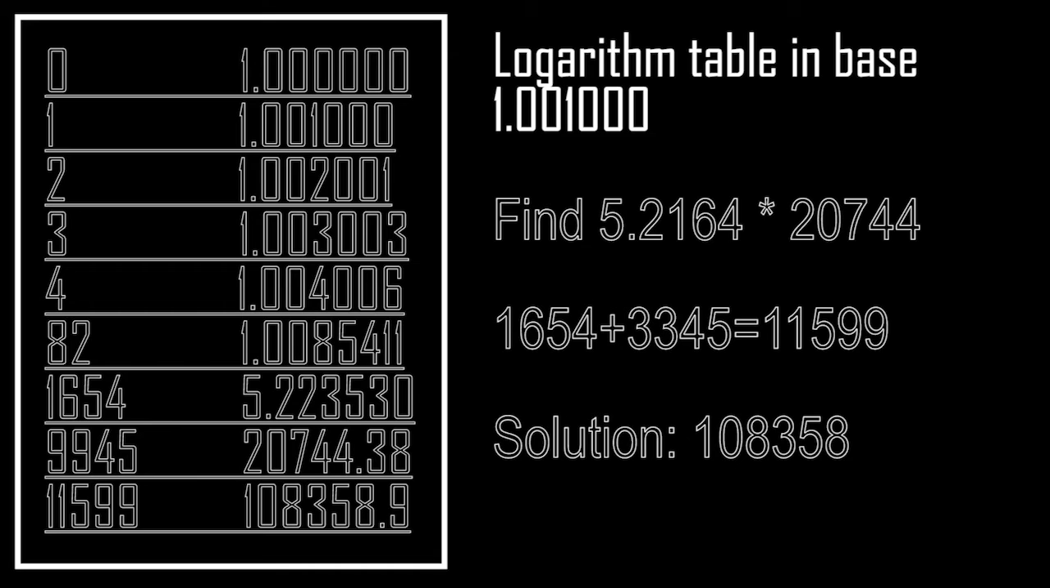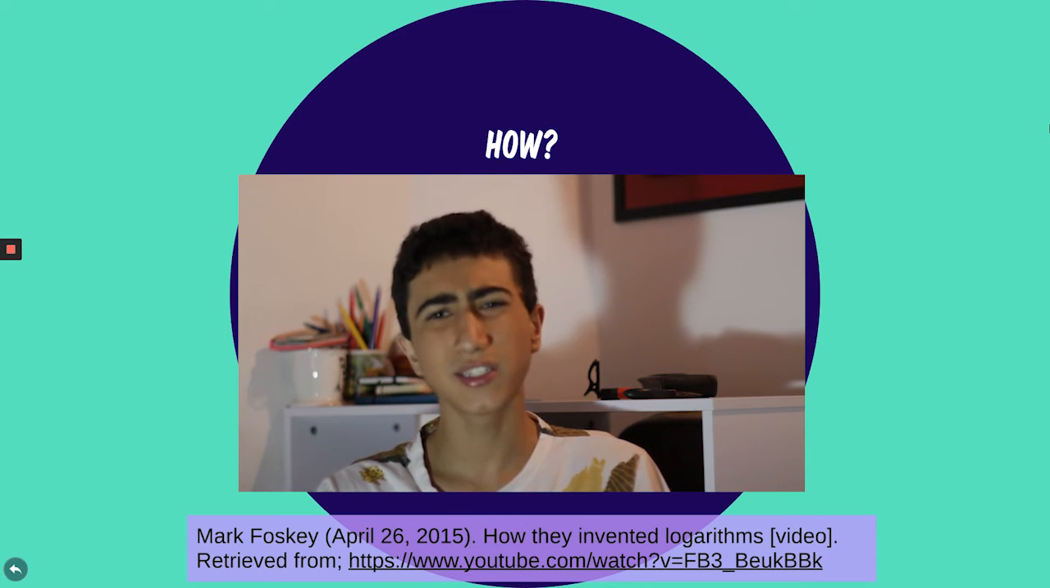And this is how logarithms made multiplication easier in the 17th century, giving science the possibility of developing itself way faster than it used to. So now let's see what they exactly mean.